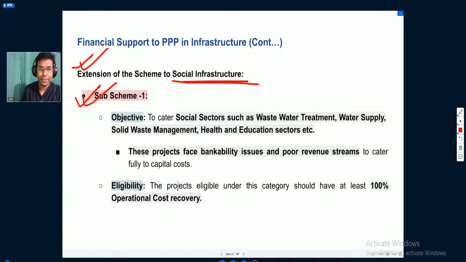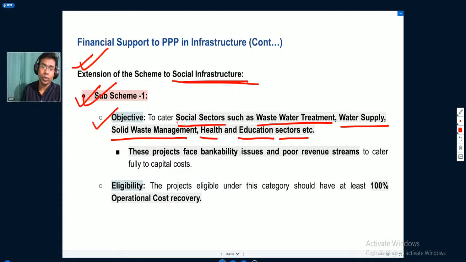Then we have sub scheme 2 also. So now let us understand about sub scheme 1 under this. What is the objective of sub scheme 1? To cater social sectors. Okay, what are social sectors? Like wastewater treatment plants, water supply, solid waste management, health, education sectors, etc.